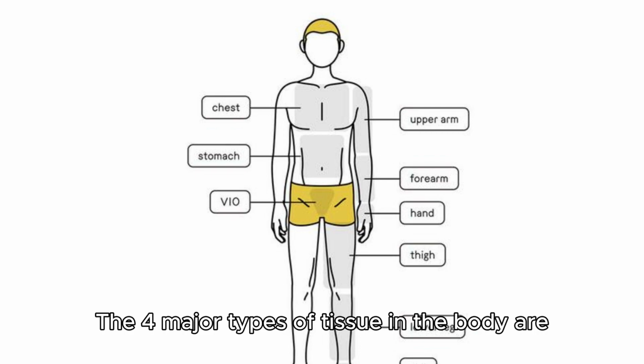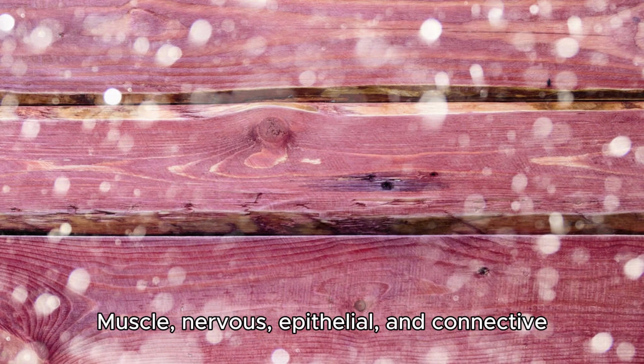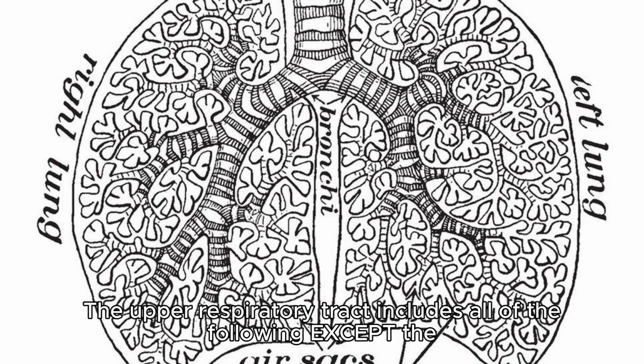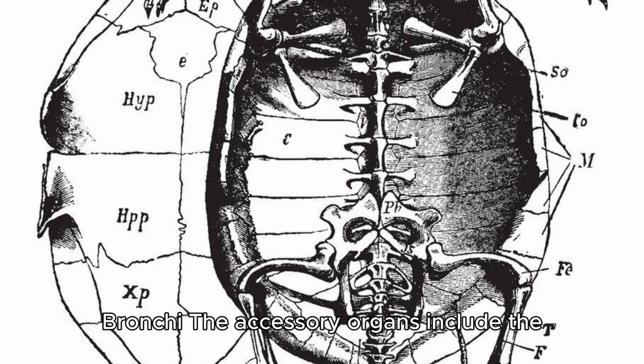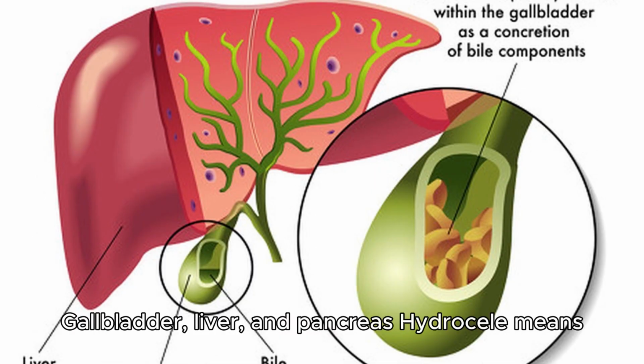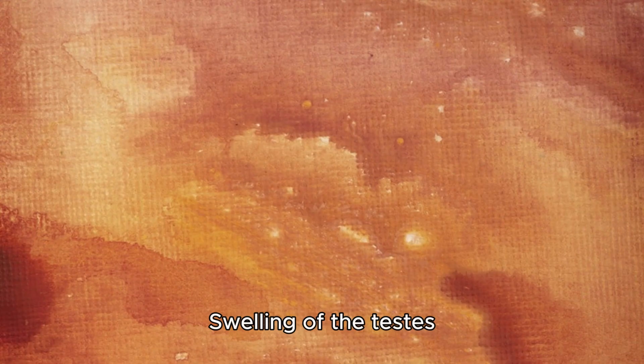Cardiovascular. The four major types of tissue in the body are muscle, nervous, epithelial, and connective. The upper respiratory tract includes all of the following except the bronchi. The accessory organs include the gallbladder, liver, and pancreas. Hydrocele means swelling of the testes.